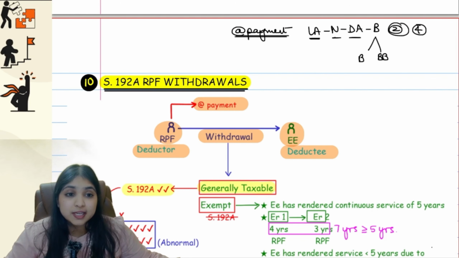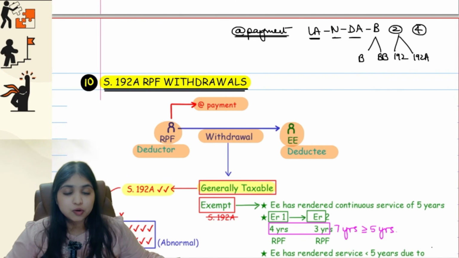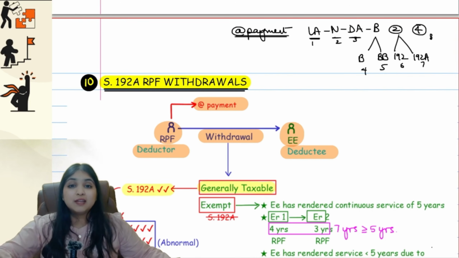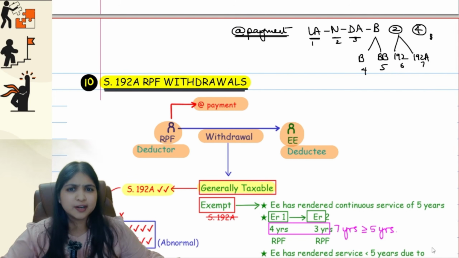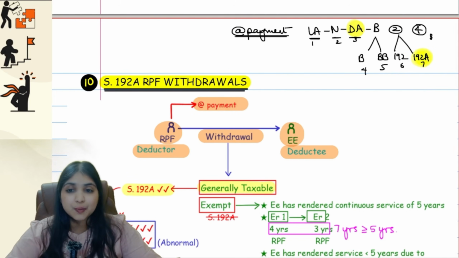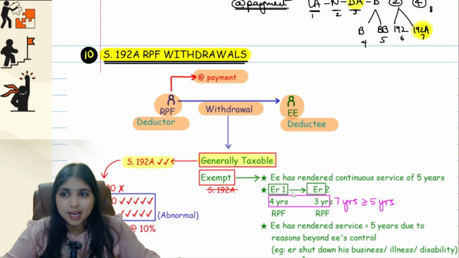Then we will have 2 sections in the 192 series, and that is 192 and 192A, and then 194. So land dab 2, 4. 1, 2, 3, 4, 5, 6, 7, 8. So in these 8 sections only we will deduct tax at the time of payment. All the other sections we will deduct tax at the time of payment or credit, whichever is earlier. Understanding?